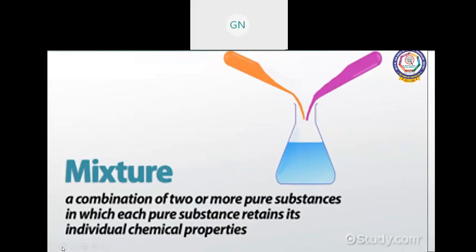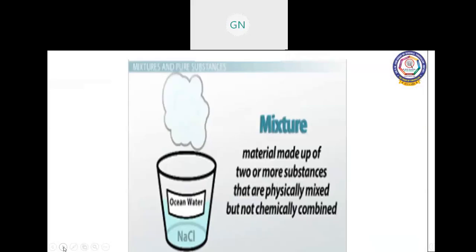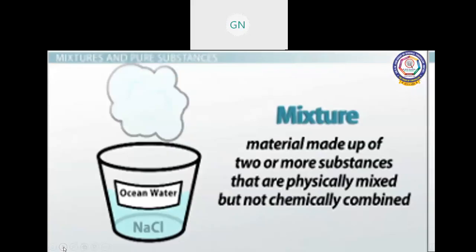Let us see what a mixture is. A combination of two or more pure substances in which each pure substance retains its individual chemical property is called a mixture. It is a material made up of two or more substances that are physically mixed but not chemically combined.